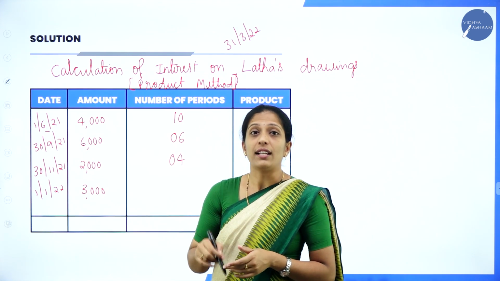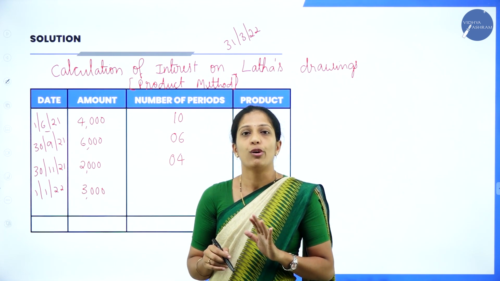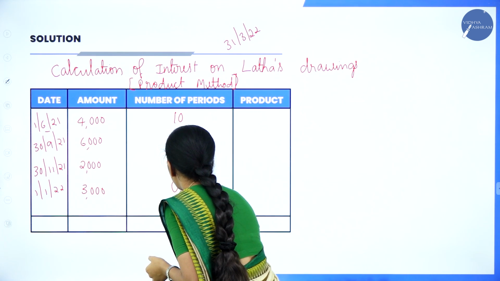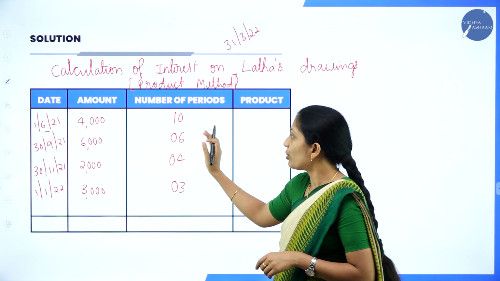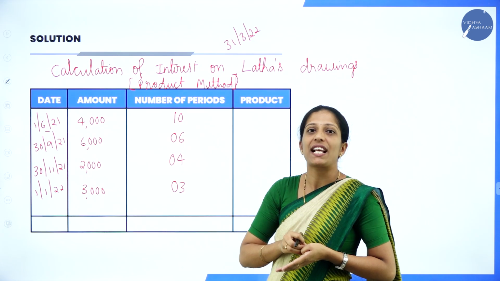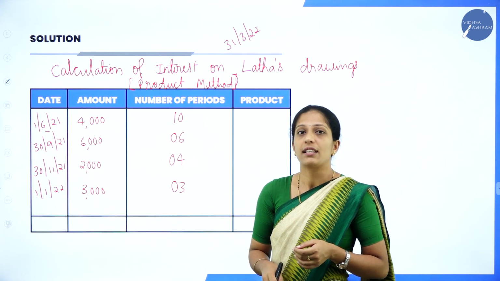Next is 1/1 they have given. That is the beginning of the month, so you have to consider 1 also: 1, 2, 3. So that is 3 months. Hope you are clear. Here most of you will go wrong. Don't go wrong here. As I told you, when it is the beginning of the month, include that month. When it is the end of the month, leave that month and start counting from the next month.